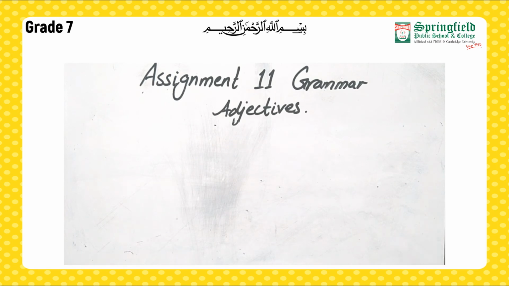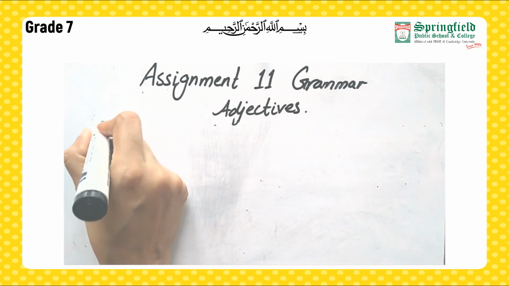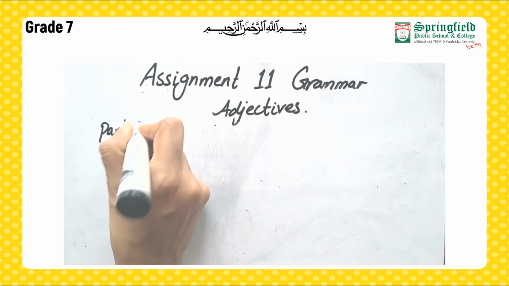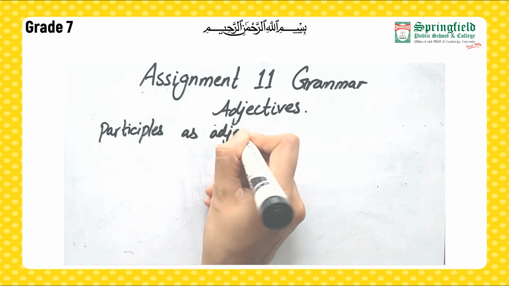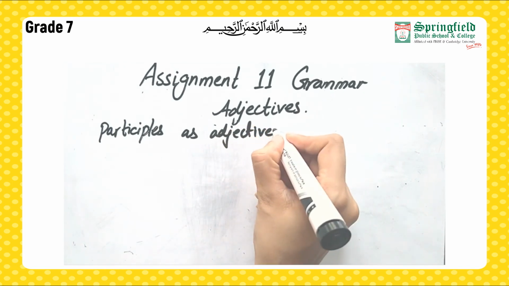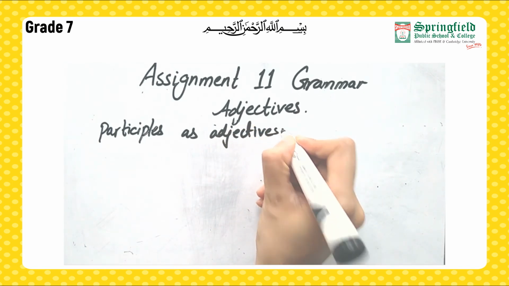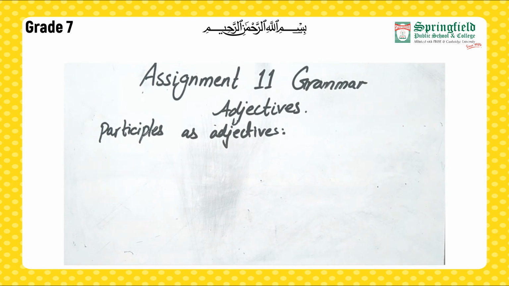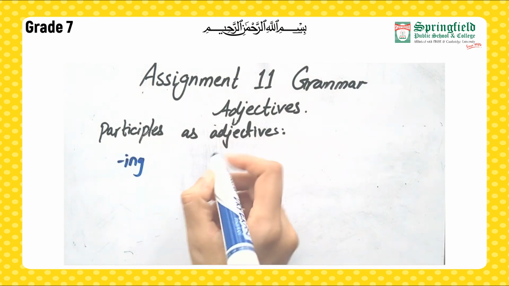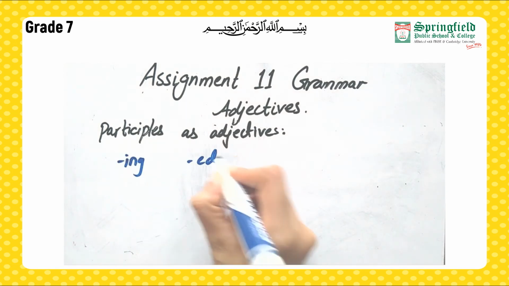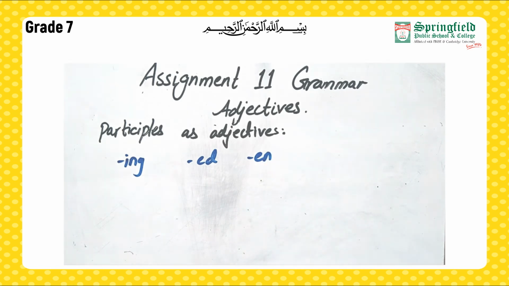Alright, now we will move towards participles as adjectives. So do you know what participles are? Right? Okay, when we add ing, ed or en, these are participles, right?